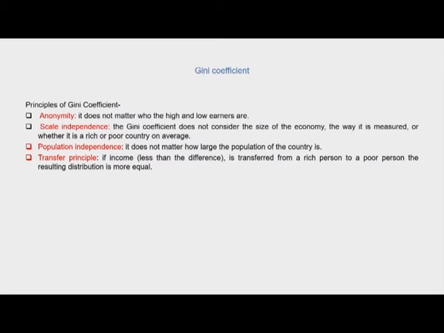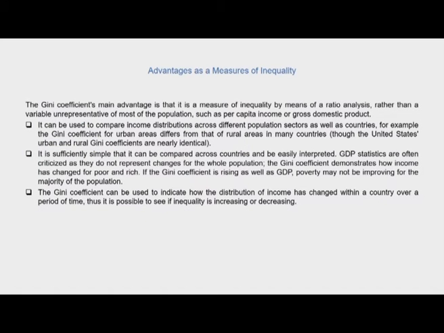The Gini coefficient does not consider the size of the economy, the way it is measured, or whether it is a rich or poor country on average, and it does not matter how large the population of the country is, and if income is transferred from a rich person to a poor person, the resulting distribution is more equal. So it satisfies all of these principles, because of which the Gini coefficient is a highly used measure of inequality.